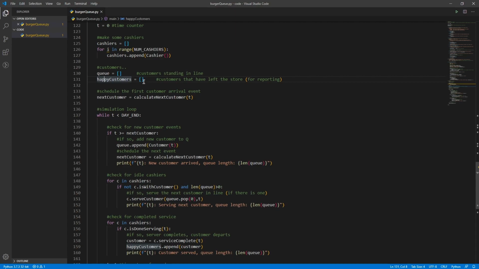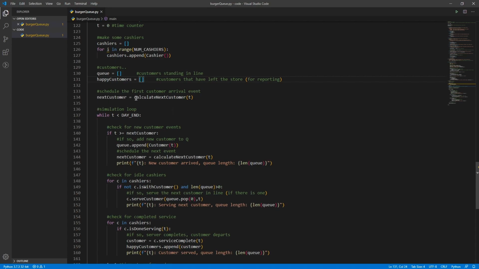Now, normally once a customer leaves the store, you just let them go, but for this simulation, we're going to hang on to them. That way we can keep track of all the information that they've built up as they come through our store. So happy customers, you can think of this as everybody who's left our store already.